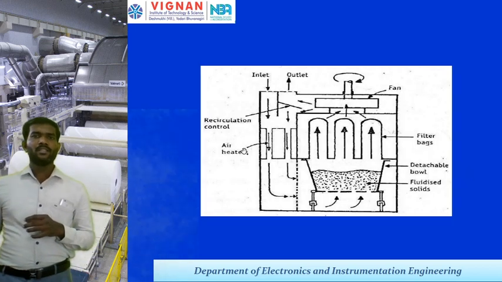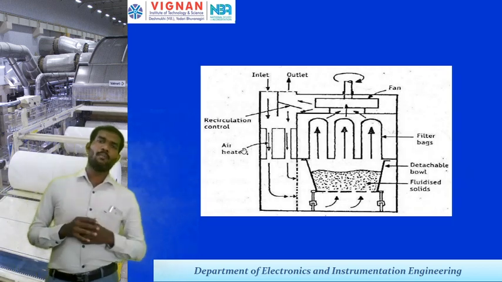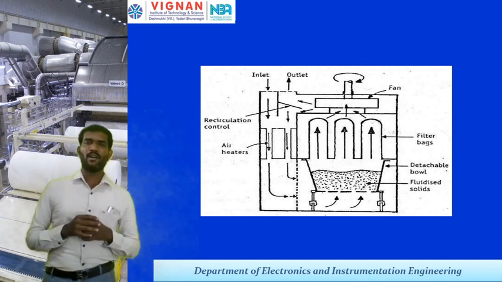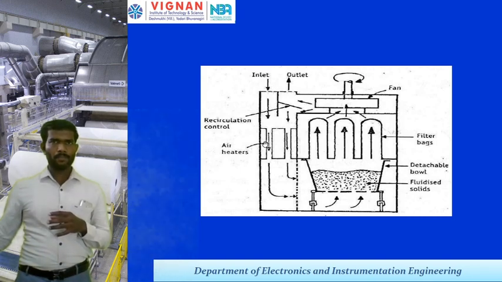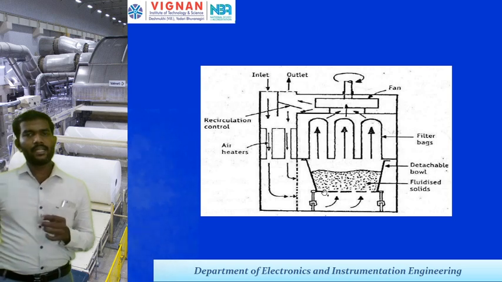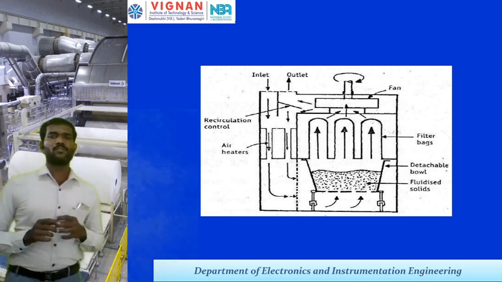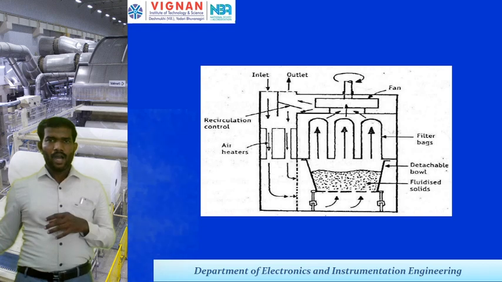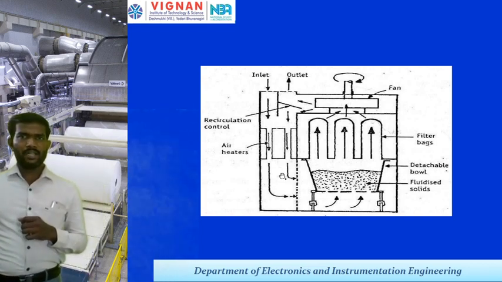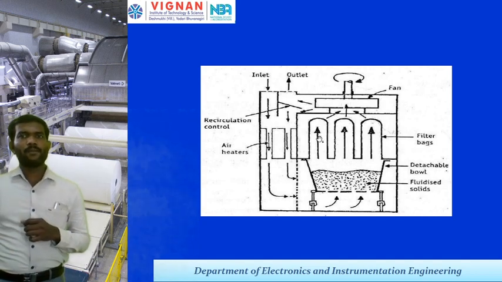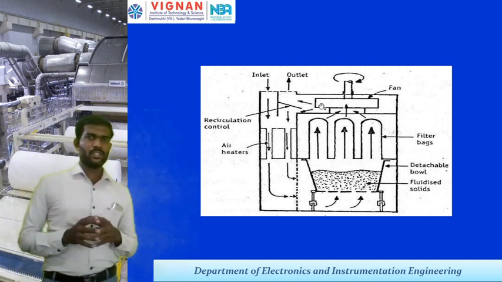Okay, then this is the block diagram for the fluidized bed type dryer. In this dryer, the inlet is taken from the bottom, and the outlet is also taken here. In the bottom, we place the detachable bowl, which holds different types of solid materials, and on top of the detachable bowl we arrange filter bags, and on top of the filter bags, the fan is arranged.